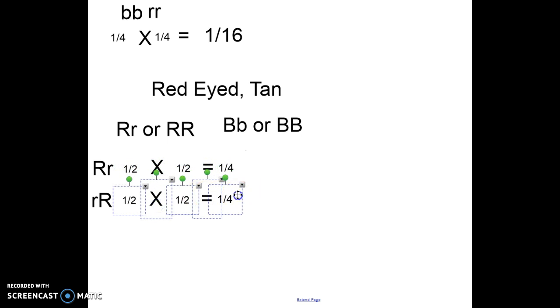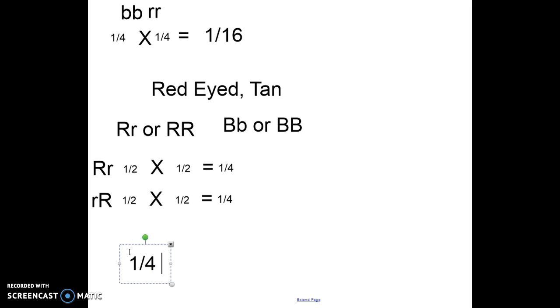So ultimately what we're doing is we're saying, look, you have a 1/4 chance of this, 1/4 chance of the offspring being this way, so that means 1/4 plus 1/4, which equals 1/2.